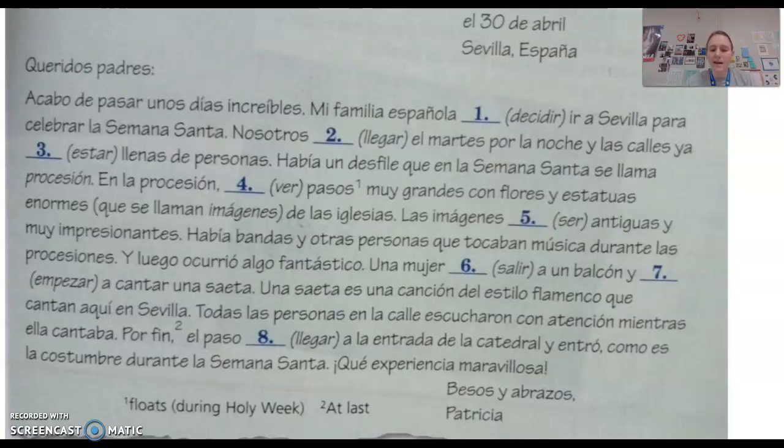Todas las personas en la calle escucharon con atención mientras ella cantaba. All the people in the streets listened with attention while she sang. Por fin, and por fin is an indicator word for the preterite. El paso, the procession, llegó a la entrada de la catedral y entró como es la costumbre durante la Semana Santa. Qué experiencia maravillosa. At last, the procession arrived, so that's a single action, at the cathedral and entered as is the custom during Holy Week.